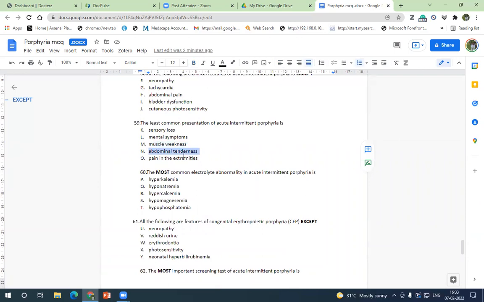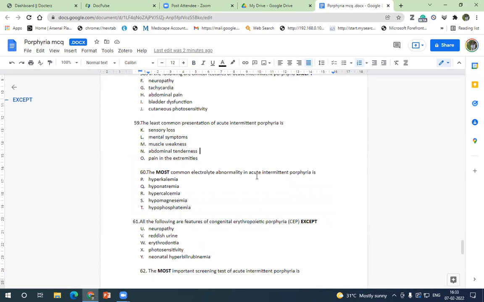Abdominal pain is different, tenderness is different. Pain and tenderness, you have to be very careful about this. Okay, you may get it as pain or tenderness. So tenderness is not an answer. Muscle weakness may be because of peripheral neuropathy, you may get muscle weakness. Sensory loss because of peripheral neuropathy, and pain in extremities definitely. And abdominal pain you may get, but not tenderness.